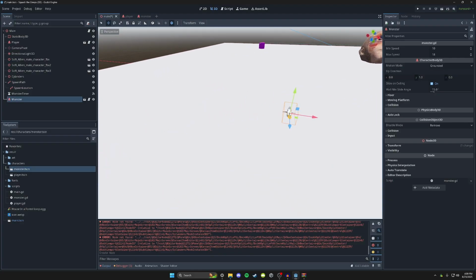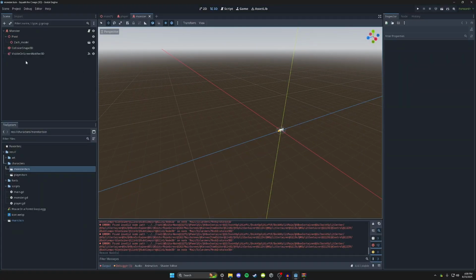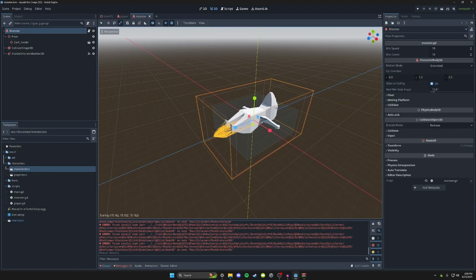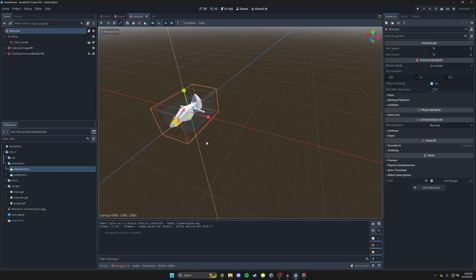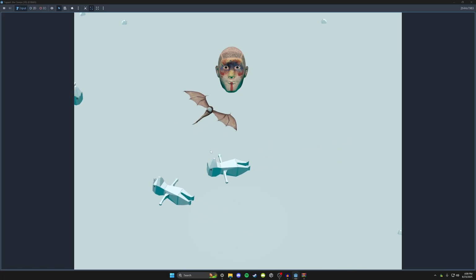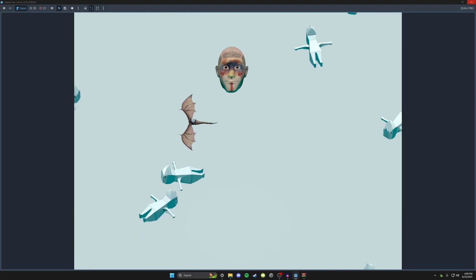Oh, right. It's also incredibly tiny. So it very well could actually be working. He's just very tiny. So let's just scale him up a bit more. Oh, yeah, it was working. He was just what the fuck is happening? That's fucked. Okay, we're just gonna, oh my god, this is worse. Why are they going down? Why are they going downward?